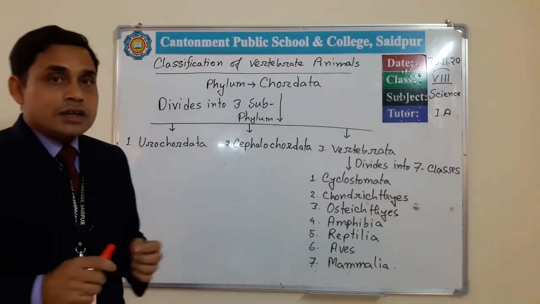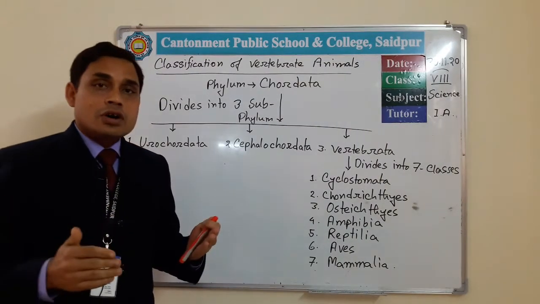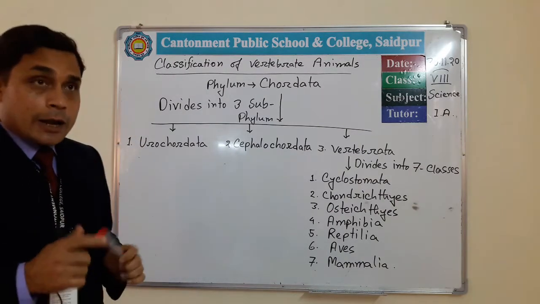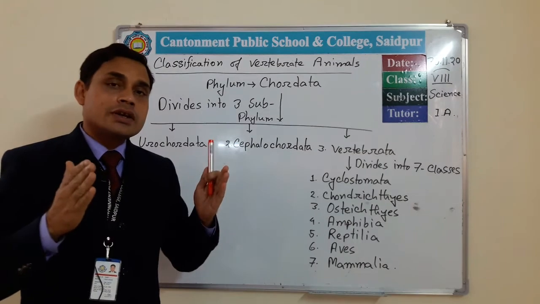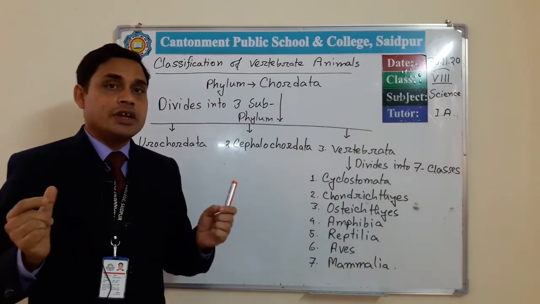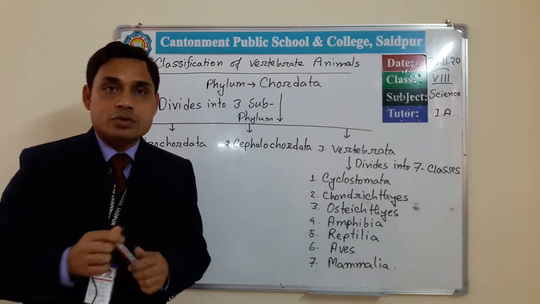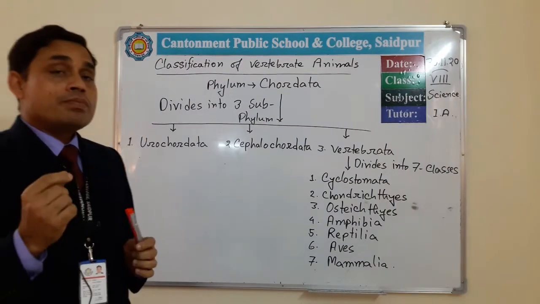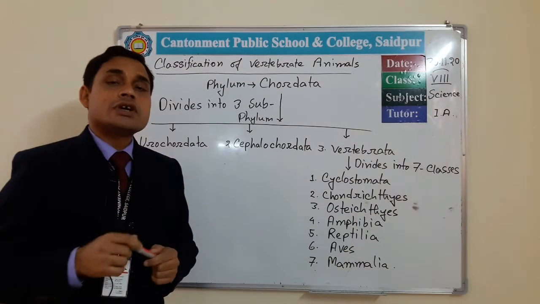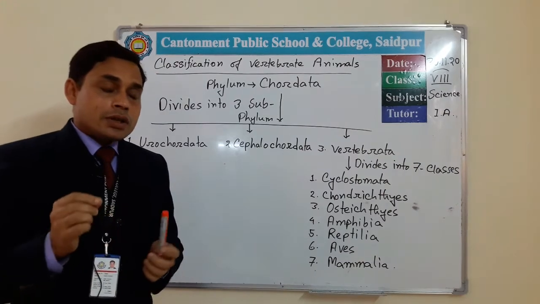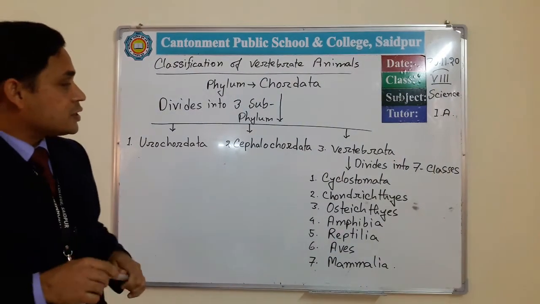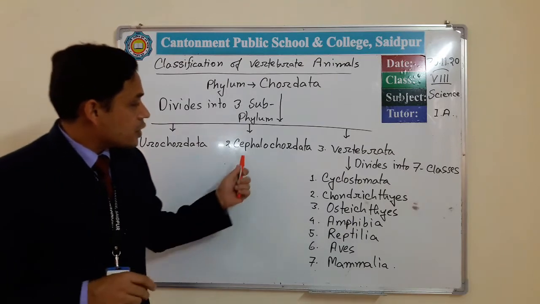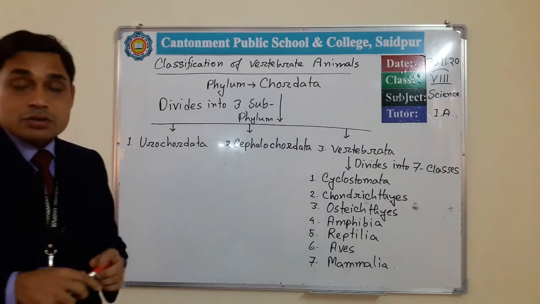It is very long in structure; its body is long, laterally compressed, and the two ends of its body are narrow. The frontal part of its body bears the mouth. So these are the general characteristics of this subphylum Cephalochordata.